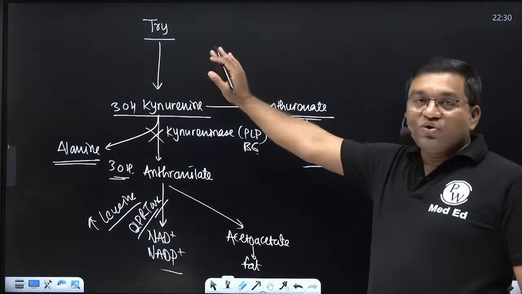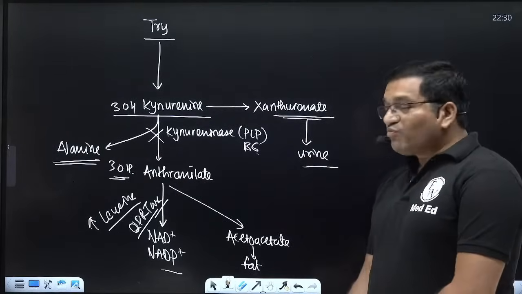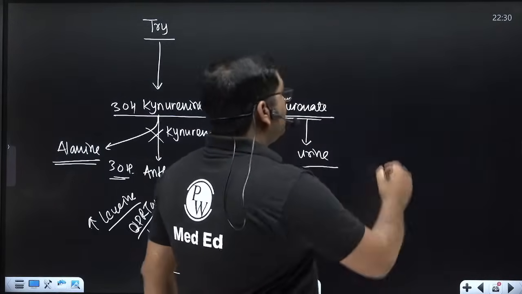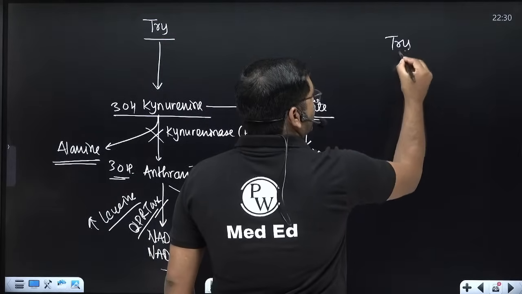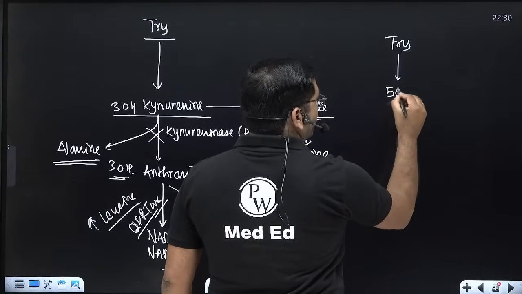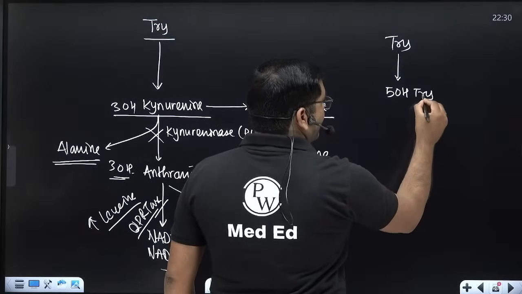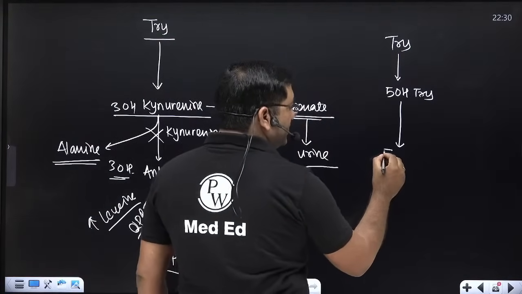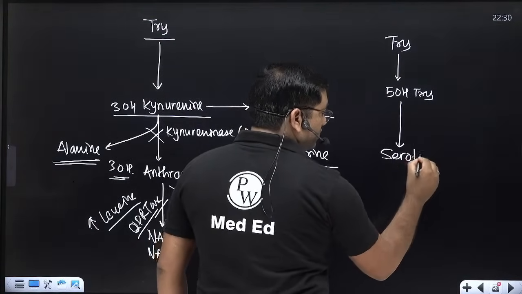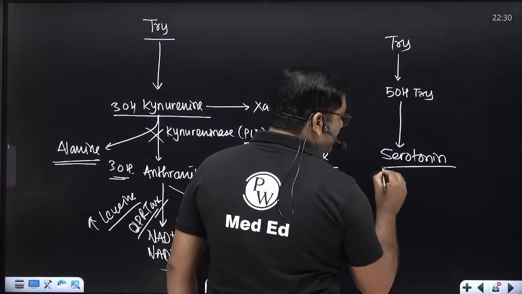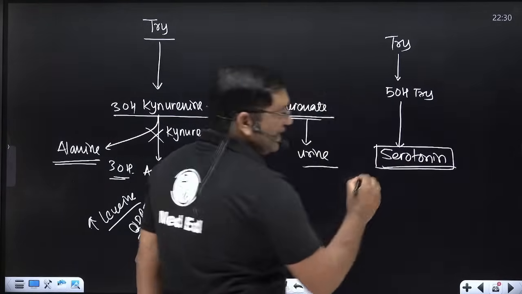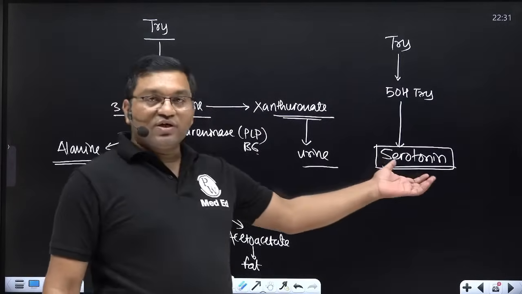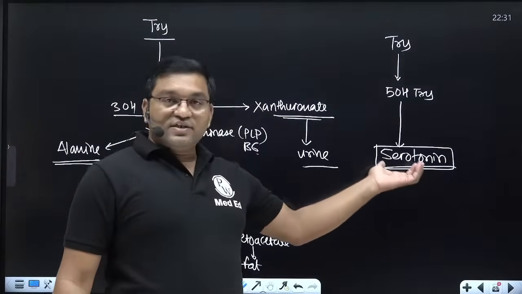So this is the kynurenine anthranilate pathway, and in the serotonin pathway, tryptophan is converted into 5-hydroxy tryptophan, and this is converted into 5-hydroxy tryptamine, that is serotonin. Serotonin is a cerebral excitatory neurotransmitter. It is important in the central nervous system.